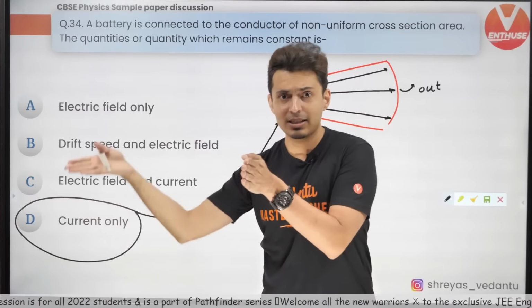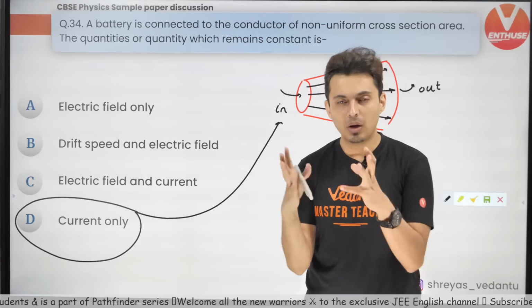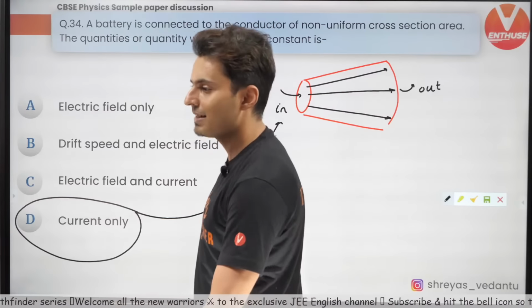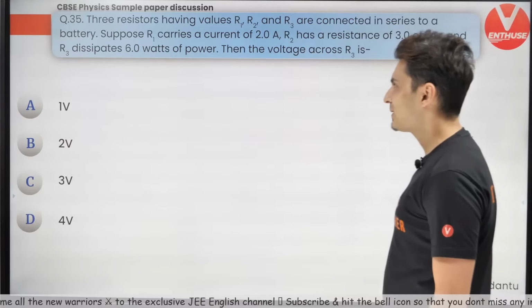Because whatever charges come in have to go out in that same time. There cannot be accumulation of charges. They cannot crowd over there. That's the reason for that. All right, option D. Moving on to the next one.